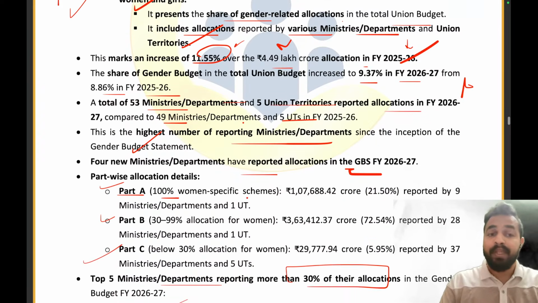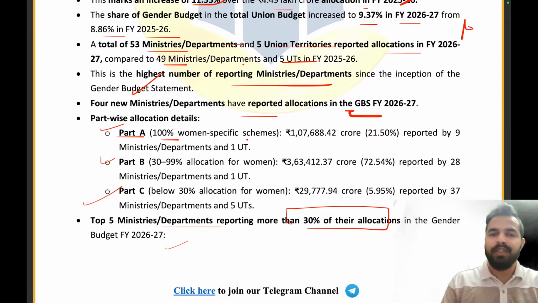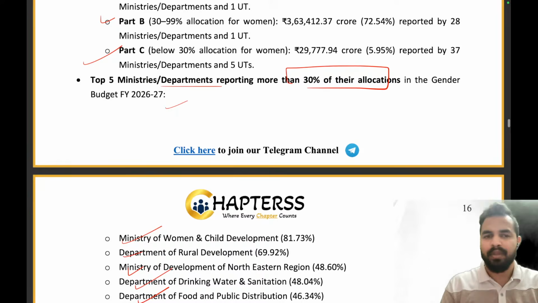राइट. कितनी मिनिस्ट्रीज और डिपार्टमेंट्स ऑफ यूनियन टेरिटरीज को एलोकेशन गए सर? That is 53 and 5, right. And this is the highest number of the reporting ministries or departments since the inception of the gender budget statement. Three parts में part A, part B, part C, maximum the part B. Part A में 100% है, part B में 30 to 99% है, part C में below 30%.